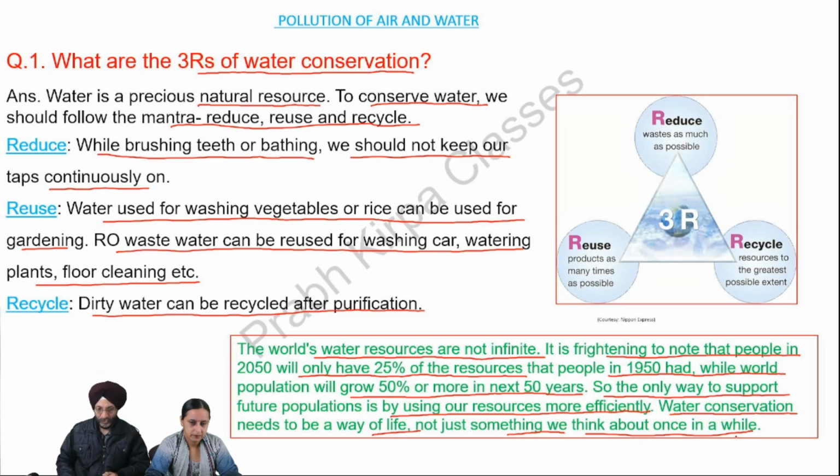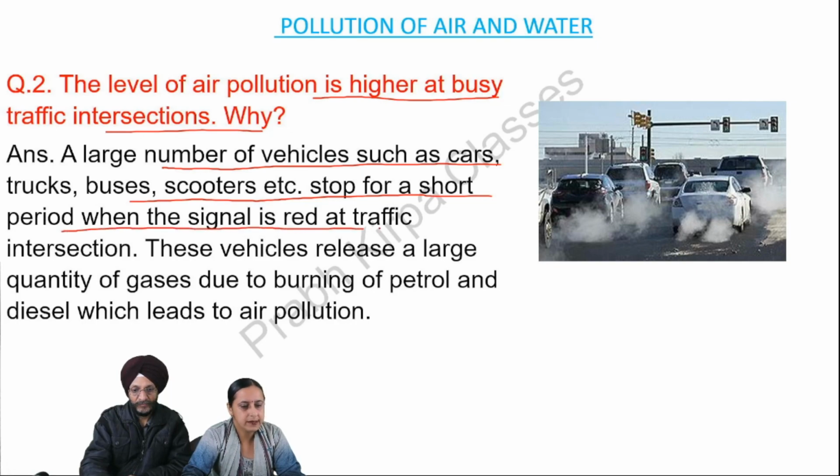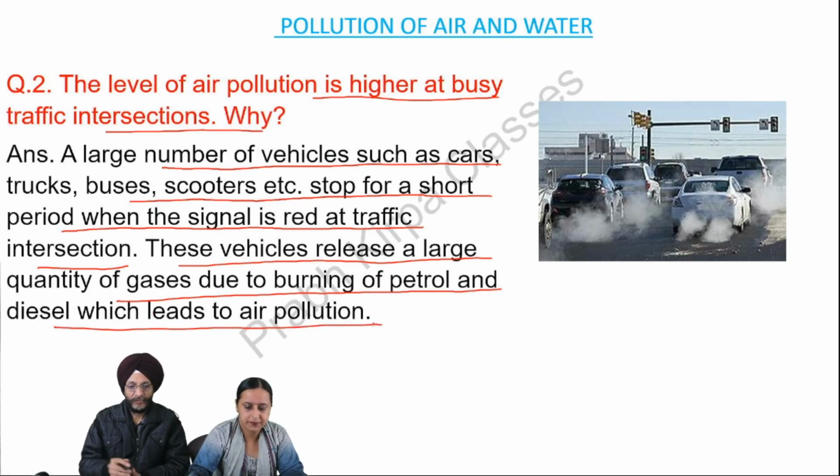Next question, the level of air pollution is higher at busy traffic intersections. Why? Answer, a large number of vehicles such as cars, trucks, buses, scooters, etc. stop for a short period when the signal is red at a traffic intersection. These vehicles release a large quantity of gases due to burning of petrol and diesel, which leads to air pollution.